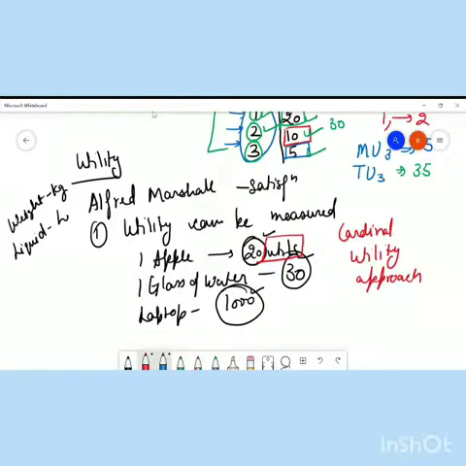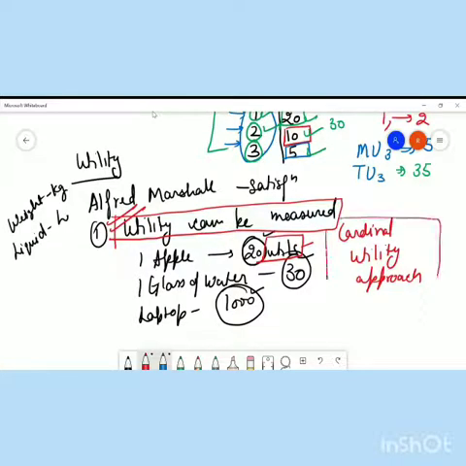I want you to notice this point, that utility can be measured in terms of utils, because that was the thing which was actually criticized by other economists. But for the time being, let us understand the model of Alfred Marshall in detail. So for this, kindly assume that this statement is absolutely correct, that is, utility can be measured in terms of utils, and that is nothing but known as the cardinal utility approach.